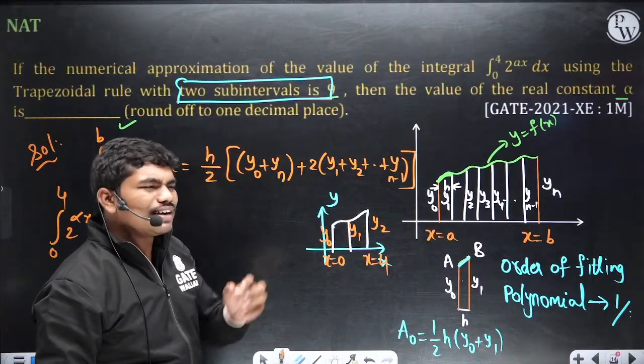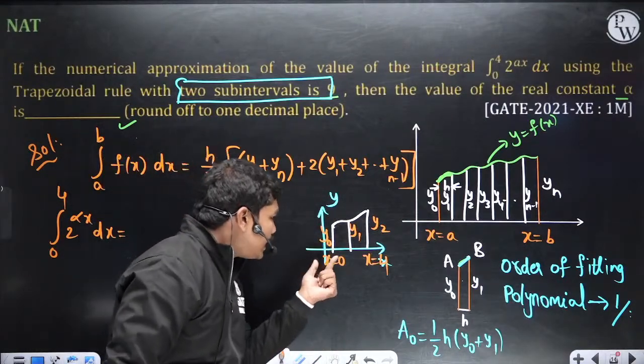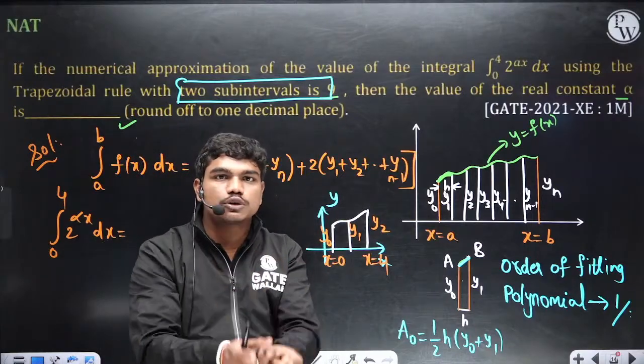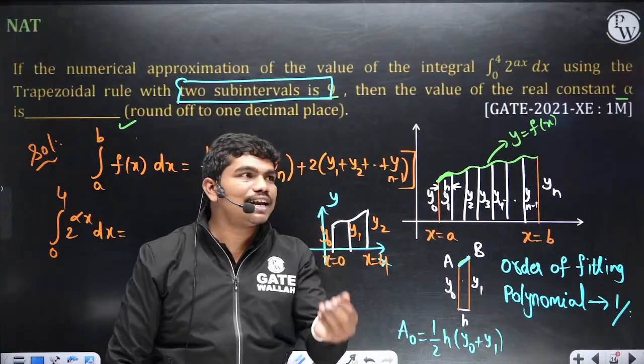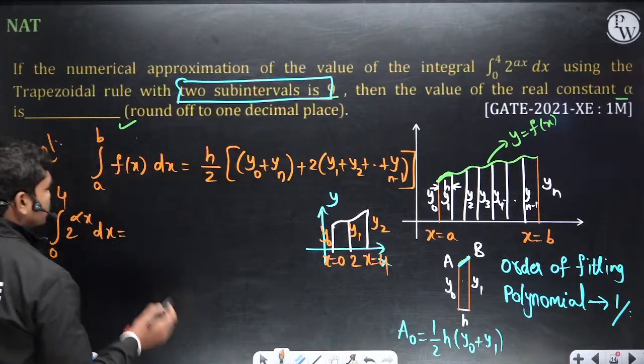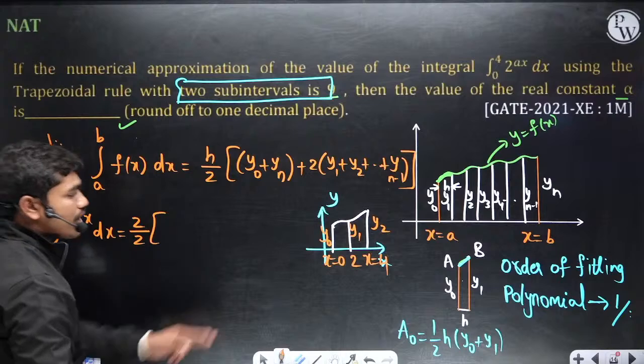So please tell me, forget about the answer, we'll see what the answer is later. Now tell me, if x is changing from 0 to 4, and you have to split that into only 2 subintervals, only 2 parts, then what is the step size value? H value is 2, right? So h is 2, so 2 by 2 into y0 plus yn.